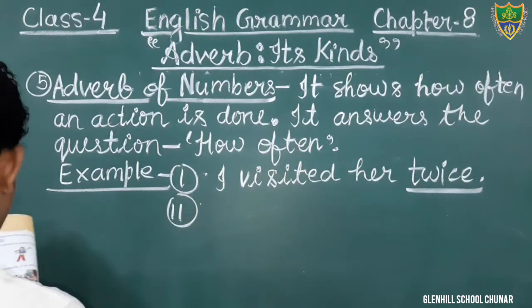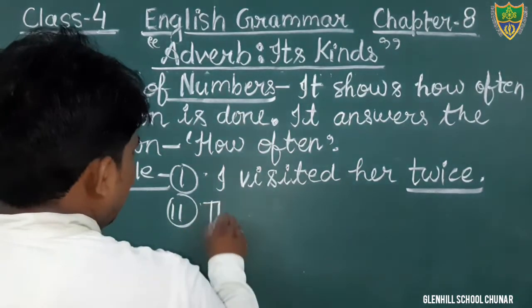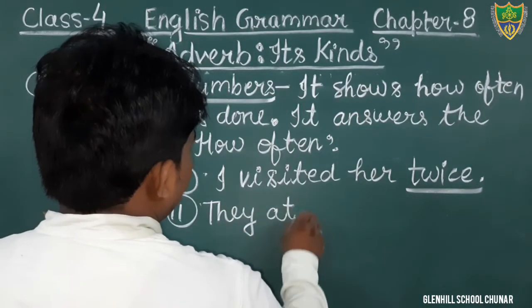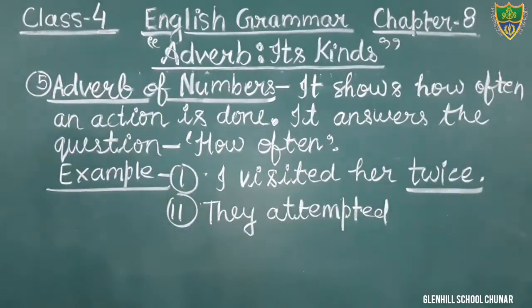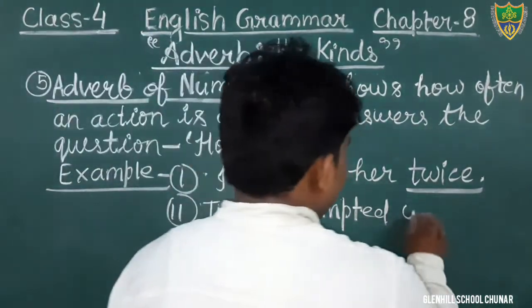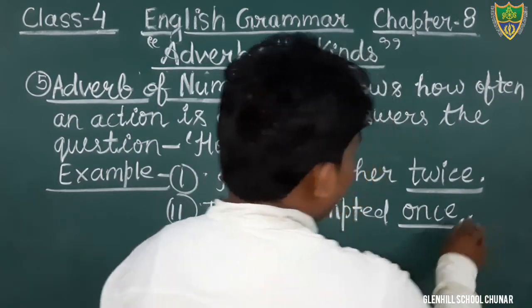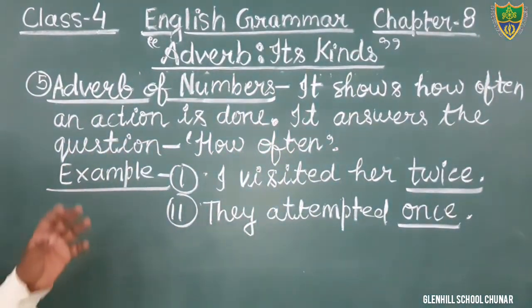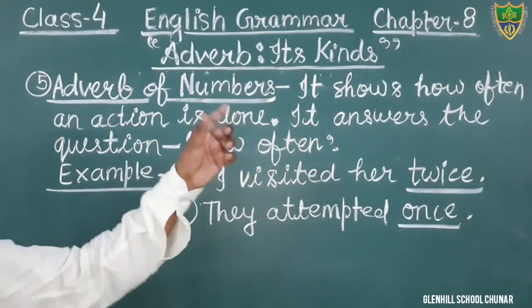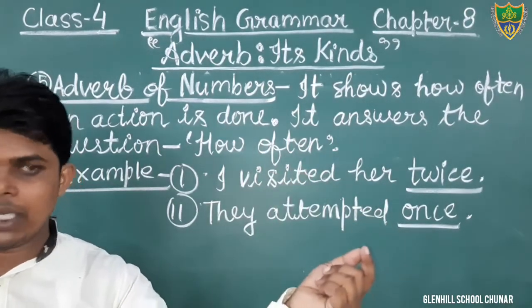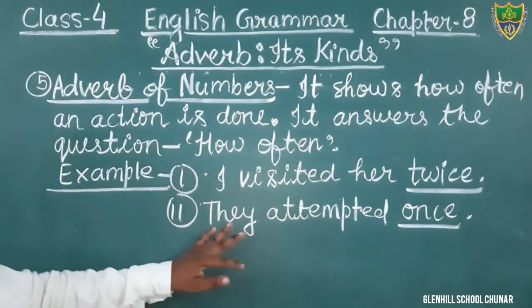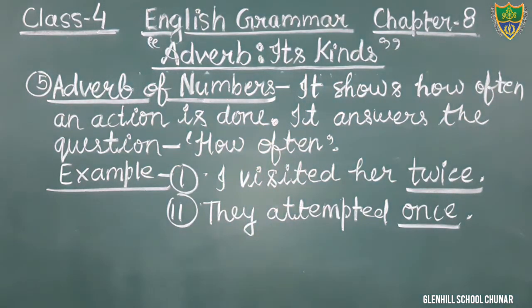Come to the next. They attempted once. Yes, students, in this sentence, the word once denotes the number of an action. He attempted once, only one time. Once means one time, एक बार. They attempted once. In this sentence, the word once is what? An adverb of number.